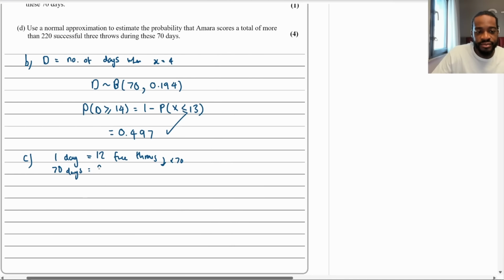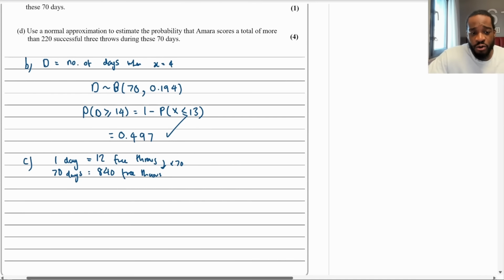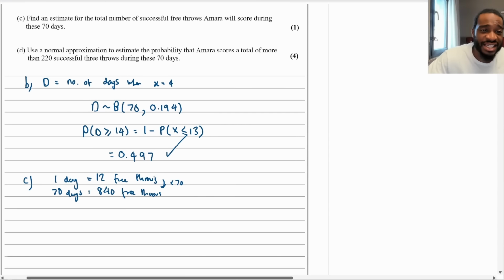840. And the question is asking us for the estimate, isn't it? Estimate the total number of successful free throws. Well, this is just GCSE, right? An estimate is the probability of the event happening times the number of trials.